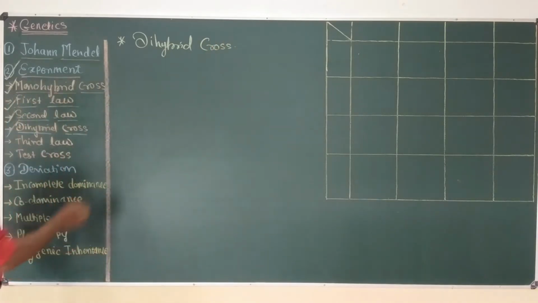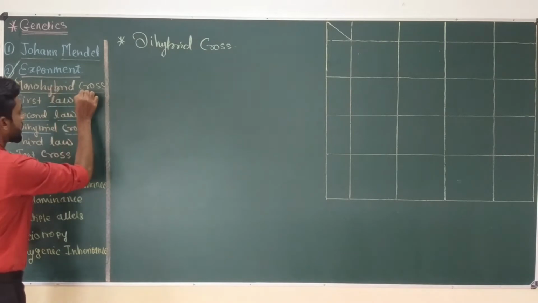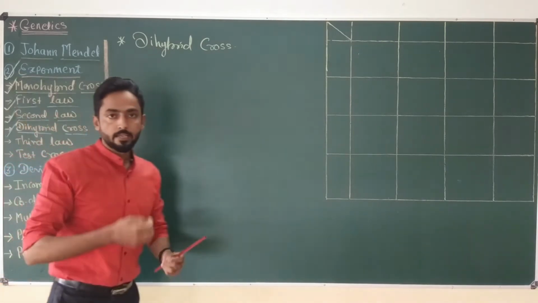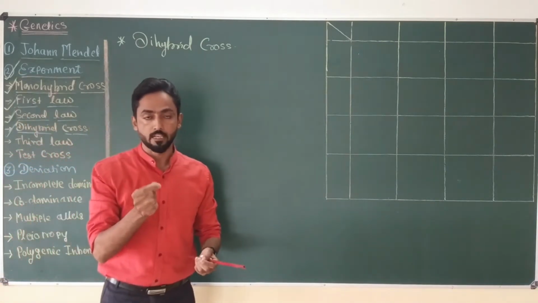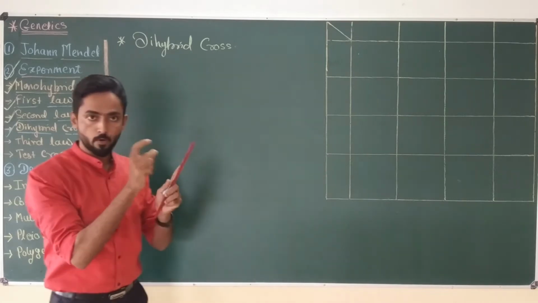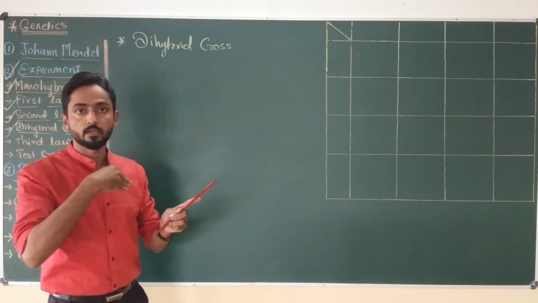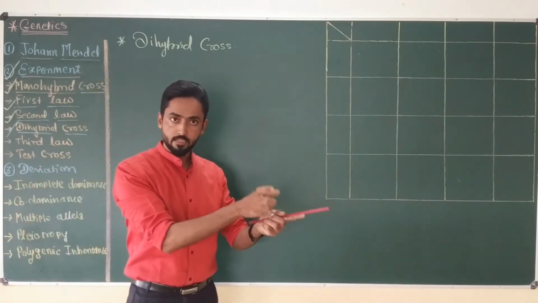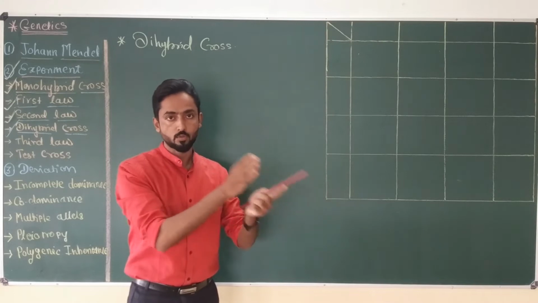Actually, we know that in the monohybrid cross, he studied the inheritance pattern of a single character. That means he considered only one character of the organism, and he focused on that character and how it is transferred from one generation to the next generation.